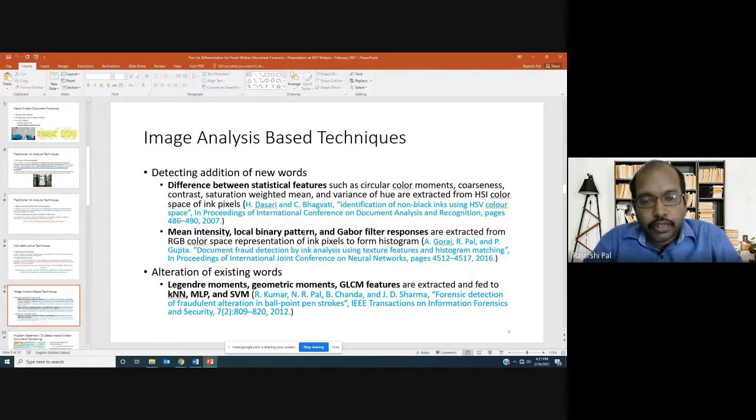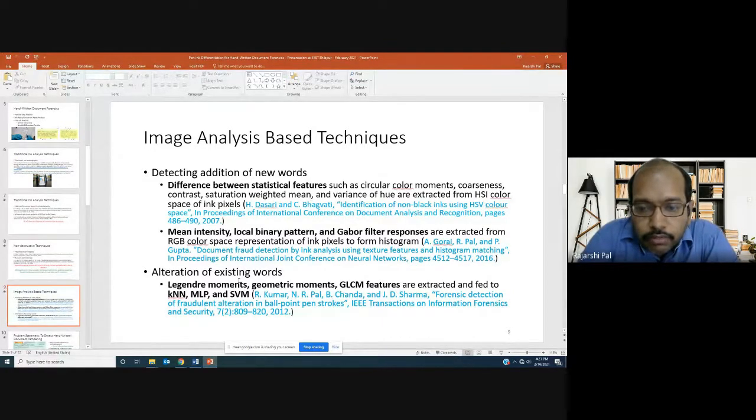Similarly, the third one in this list, as I mentioned earlier, belongs to a different kind of approach. This approach deals with alteration within an existing word. The earlier two approaches deal with whether, in a document with multiple words, a pair of such words was written by the same pen or a different pen. So the second category is alteration of the existing word, right? This paper came from Professor N.R. Pal and Professor Bhabatosh Chanda from ISI, their research group.